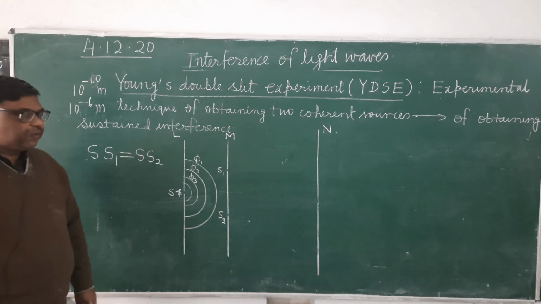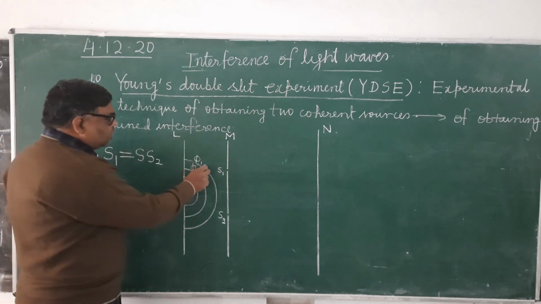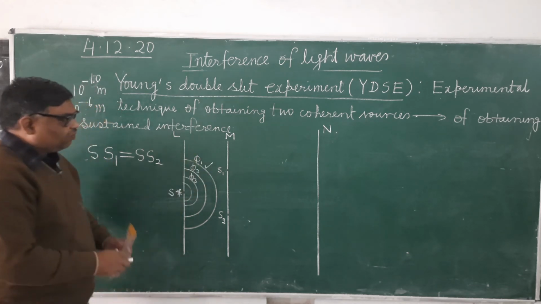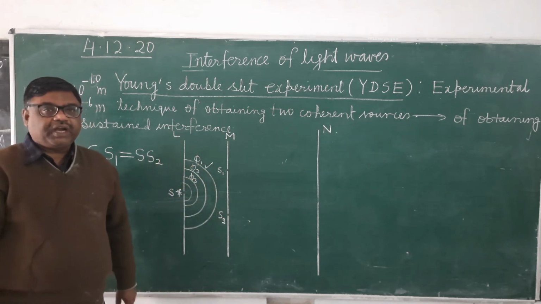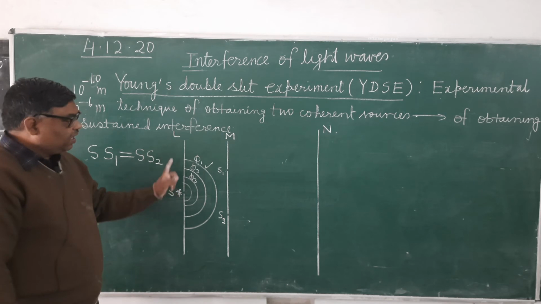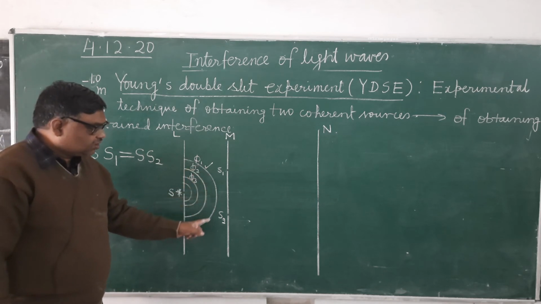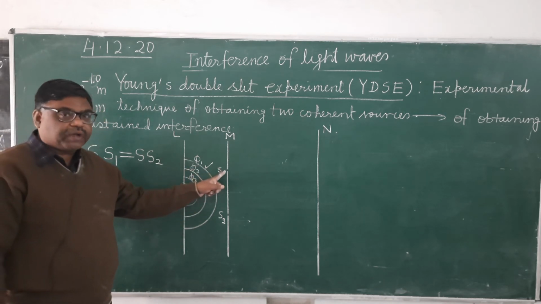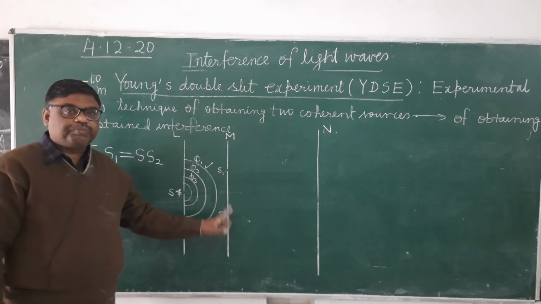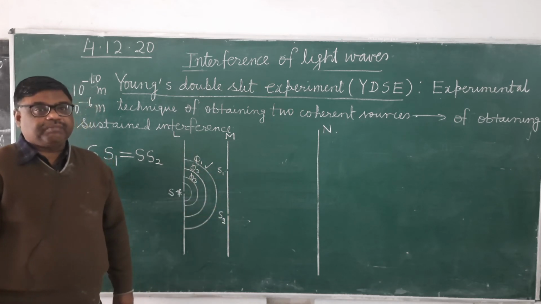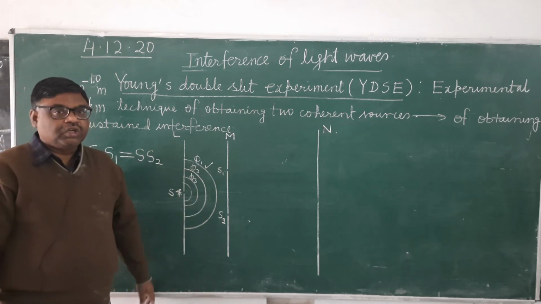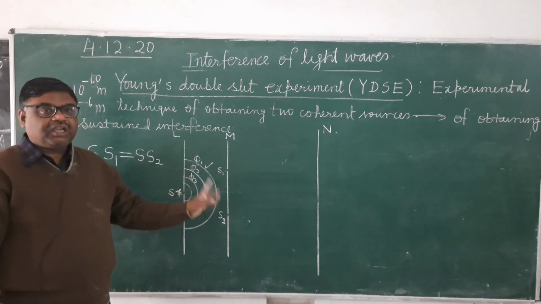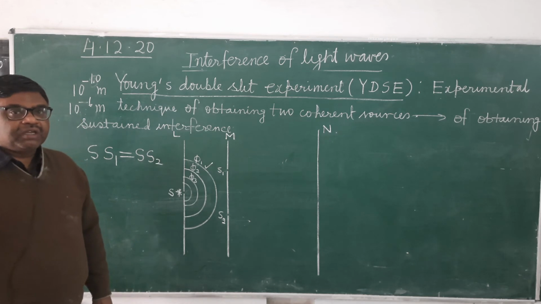Now what will happen? When one cylindrical wave front is at S1, at the same time it will be at S2. That means whenever a cylindrical wave front is at S1, it will also be at S2 at the same time, because SS1 equals SS2 because of the symmetry of the experimental setup.